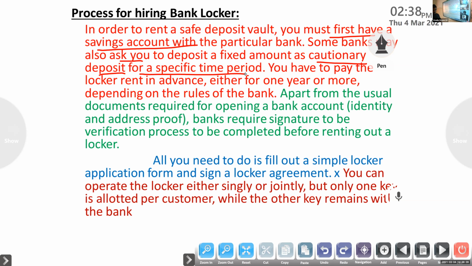Okay, so what is the process of hiring a bank locker? To hire a bank locker, first you must have a bank account, then you have to make a cautionary deposit. It will differ from bank to bank. Next one, in addition to opening an account, the bank requires your signature for the verification process. Before giving the locker, they require the customer's signature for verification.